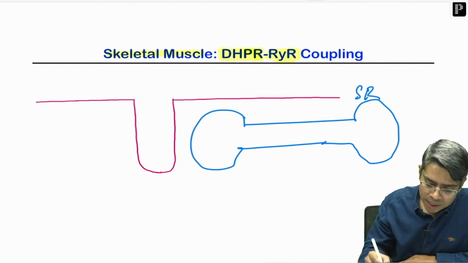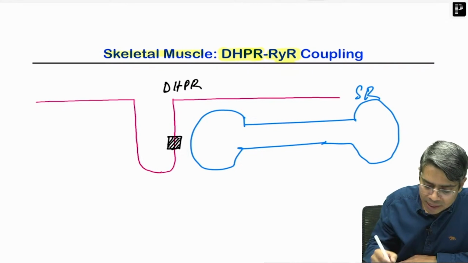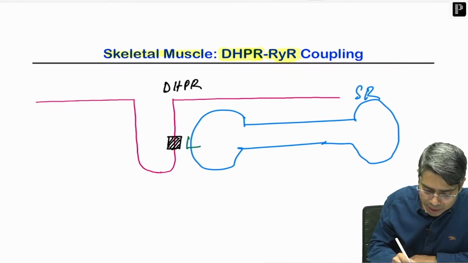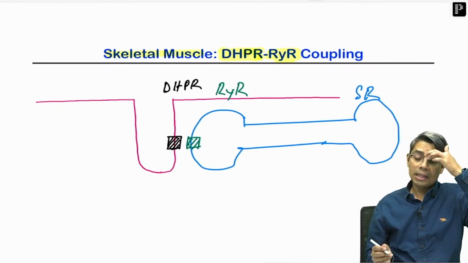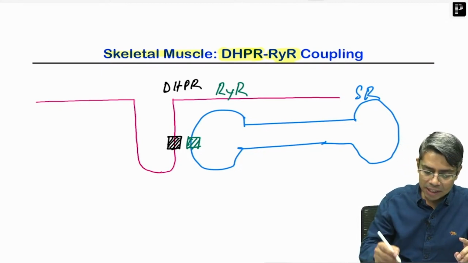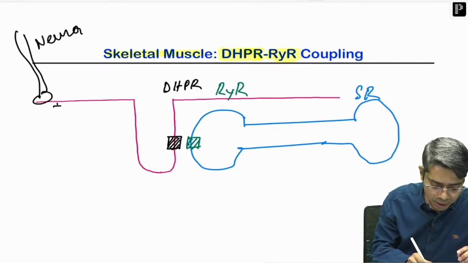Now all of you know that this cell membrane or the T tubule contains the DHPR. So this black receptor that I am drawing here is the DHPR, and the sarcoplasmic reticulum membrane contains RYR, right. Now in case of skeletal muscle, first see what happens. Whenever you activate the skeletal muscle, suppose this is a neuron, so this neuron comes and stimulates the skeletal muscle.